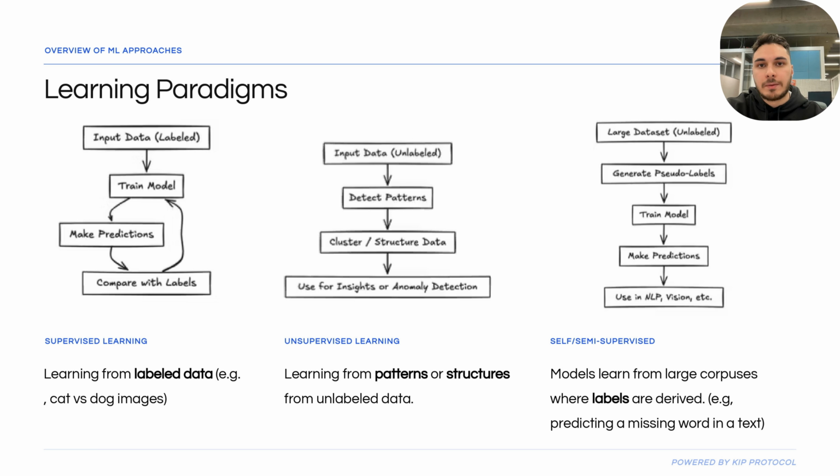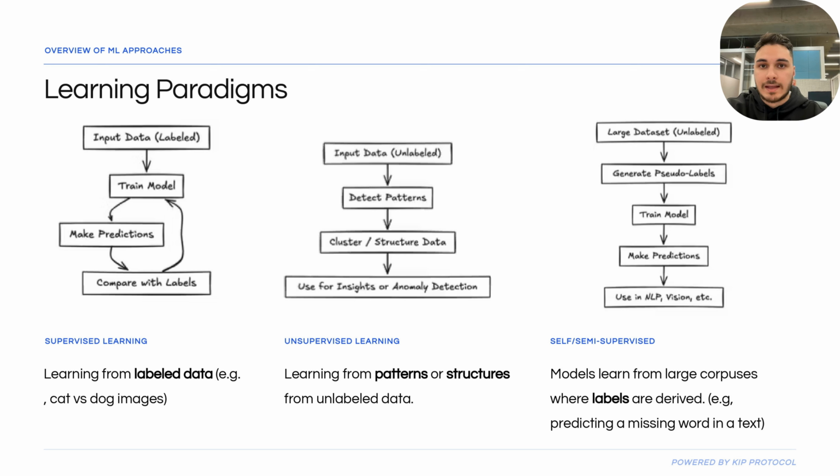Next, I'd like to talk a little bit about learning paradigms as well. To give agents intelligence, there are various different learning paradigms that are applied. Supervised learning requires labeled data. So this is almost like feeding a model thousands of cat and dog images. Unsupervised learning finds hidden patterns in raw data, clustering similar images without labels. Self-supervised learning blends both of these together.